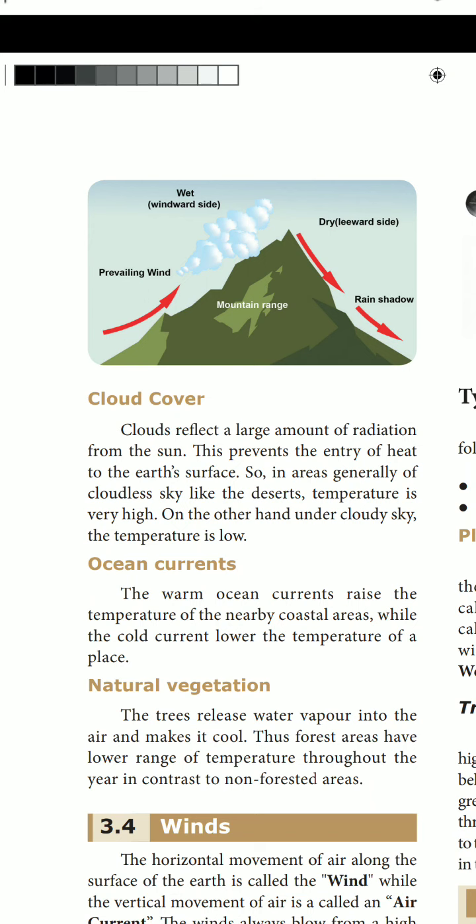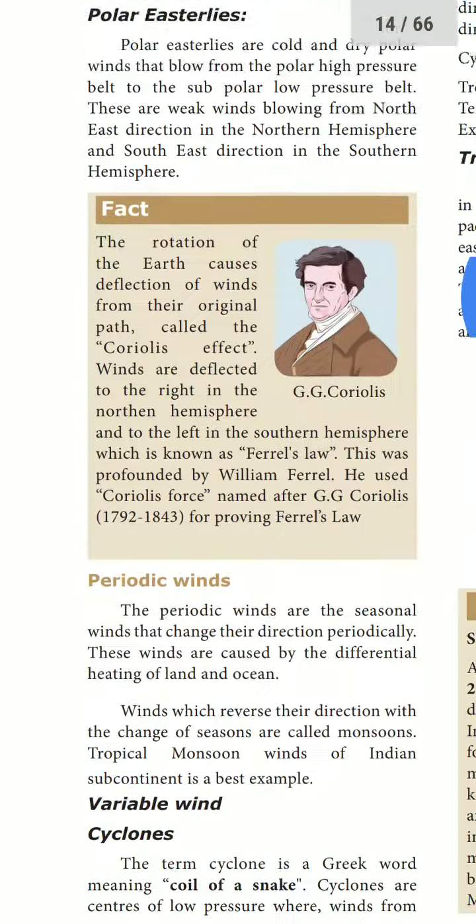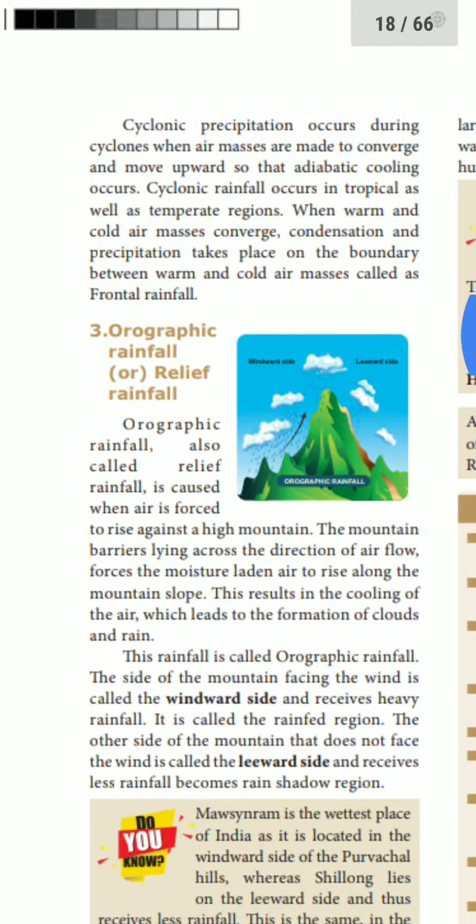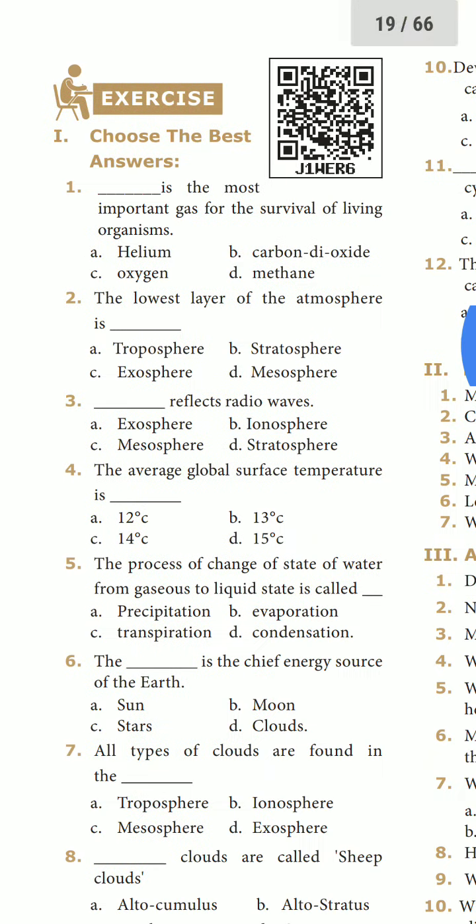A few questions I am going to mark. Only a few questions. Please study well. First, Roman number 1. Choose the best answer. First one: dash is the most important gas for the survival of living organisms. Which is the most important gas for the survival of living organisms? That is oxygen. Okay, option C is the correct answer.